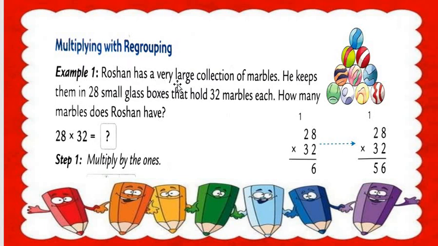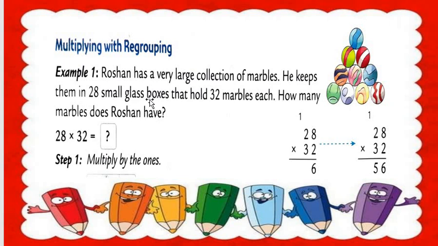Roshan has a very large collection of marbles. Here the name of the boy is Roshan. He keeps them in 28 small glass boxes that hold 32 marbles each. Each box holds 32 marbles.